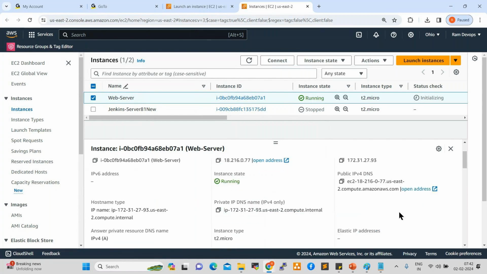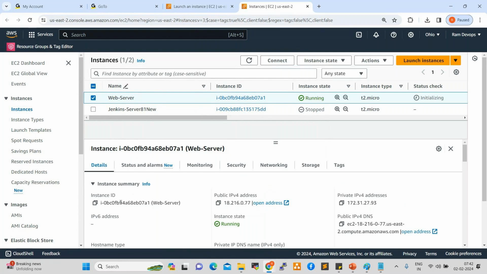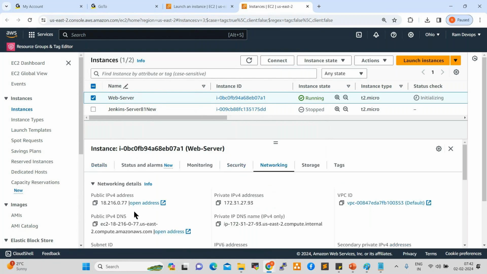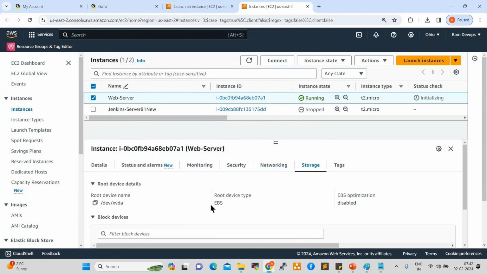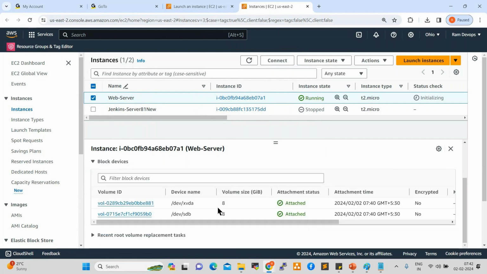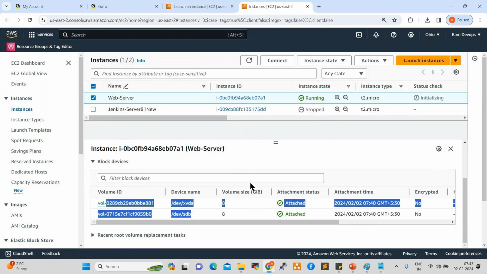If you want to check the network, go to networking. You can see here, this is the default VPC, the default network we are using. If you want to check the storage, click on storage. We attached the EBS volume. What is the size? 8 GB. Okay, two volumes attached. We created two volumes. Okay, don't worry, no issues. We can delete after some time. XVDA and SDB, two volumes created here. By default, we created 8 GB storage.